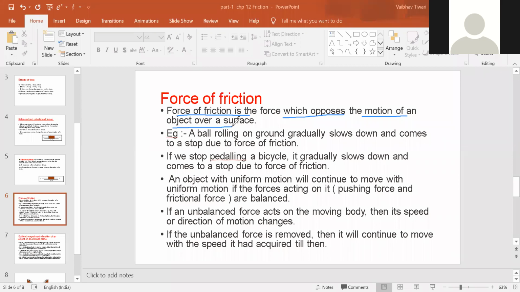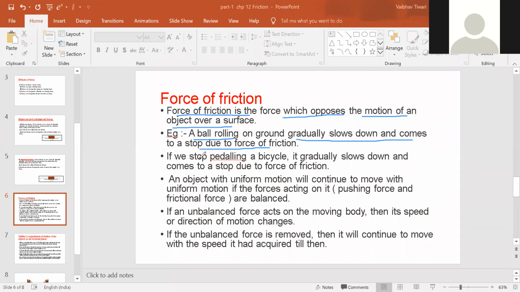All the three, that is solid, liquid and gas, apply a force on the body. That is, they apply a force of friction on a body that moves through them. Okay, so here's an example: a ball rolling on the ground. It gradually slows down and comes to a stop, which is because of the force of friction, right?